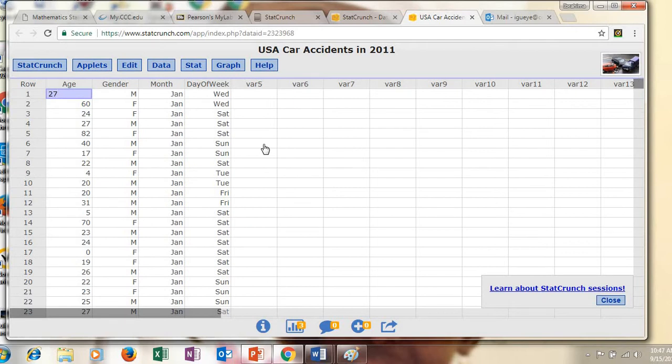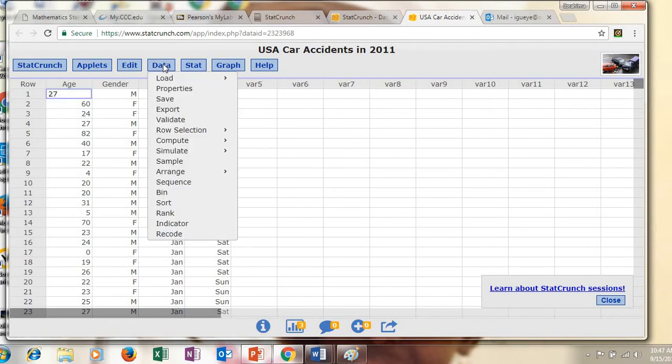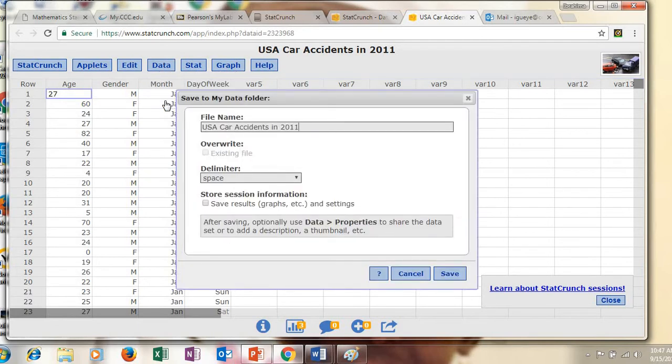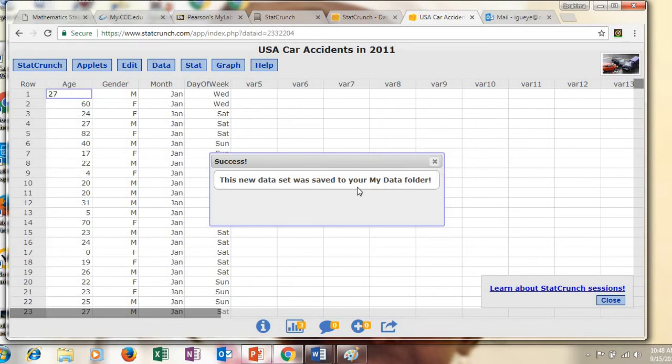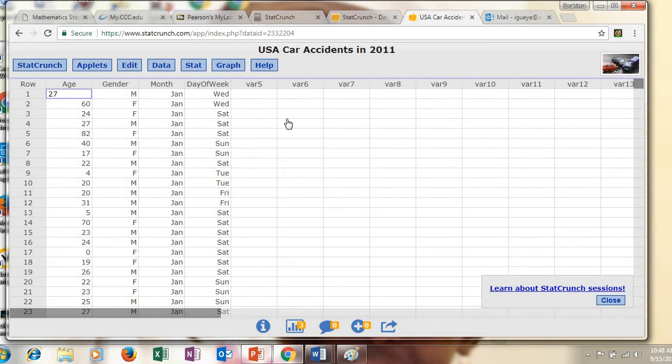Now the first thing I want you to do is go to data, okay, and I want you to save the data. So USA car accident 2011, and then you want to click on save. Okay, so I'm not going to click save because I saved it already. I don't want to save it twice. Okay, let me click save to see if it will let me save it twice. Yeah, it's saving the data. Okay, so the data is saved, and it's going to be in your saved data folder, and later on we're going to access those data. All right, next you want to close that window.